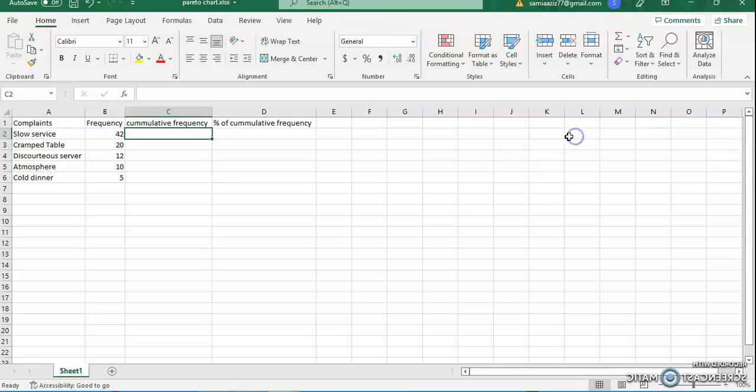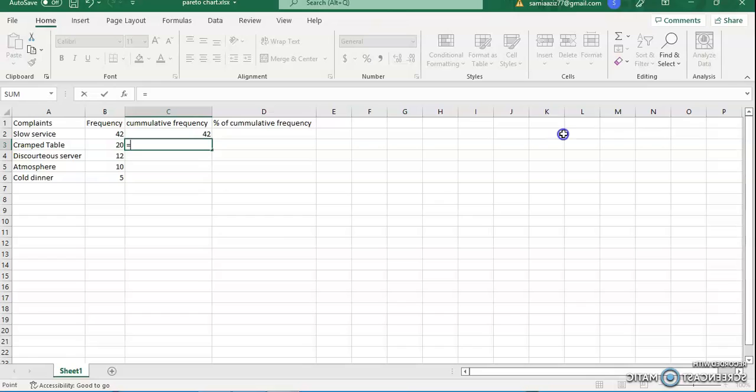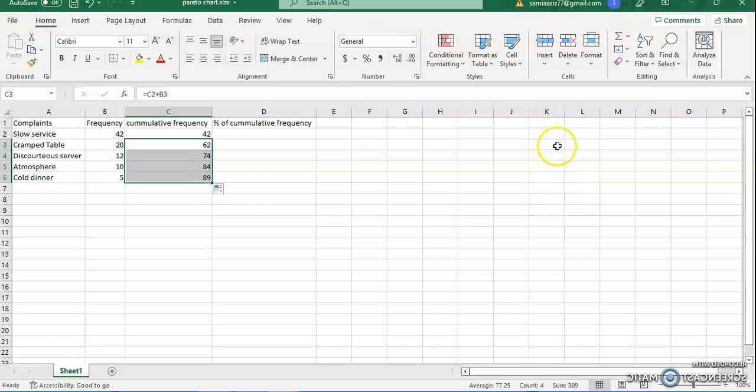So now you can calculate the cumulative frequency. It is always the same for the first one, which is 42, right? And for calculating the second one, you need to add the first cumulative frequency with the second frequency. So it will give you the answer, and for the rest you can double click and you will get the answers. And the sum of the frequency will be equal to the last cumulative frequency. So the sum of the frequency is 89 and the cumulative frequency result is also 89.